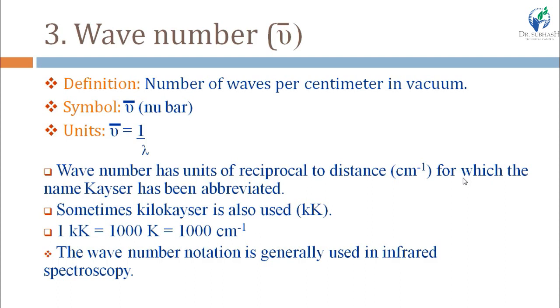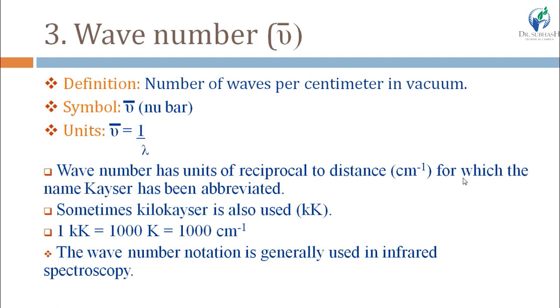And since it is the number of waves per centimeter in vacuum, the wave number is equal to 1 by lambda. So wave number and wavelength are reciprocal to each other, right?